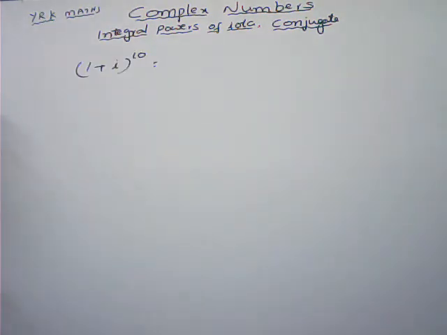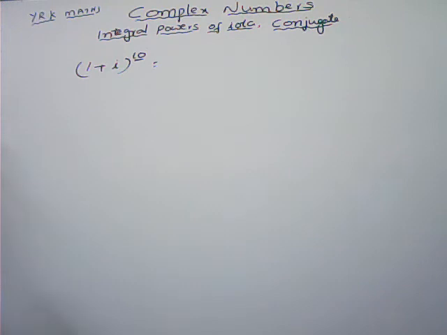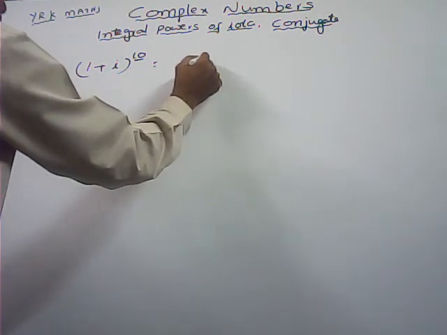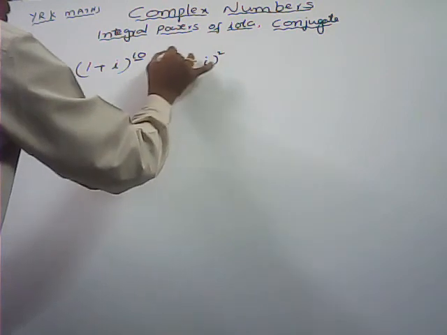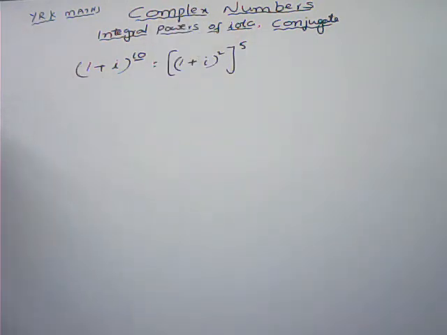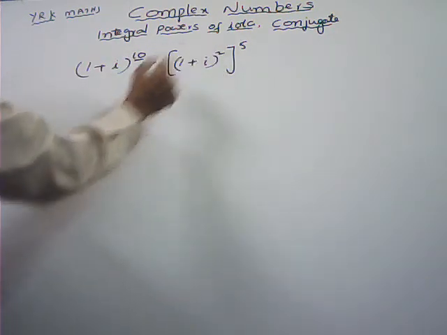Next, (1 + i)^10 is given. How to write it in the standard form a + ib? If the power is given and it is even, how to write this one? (1 + i) whole power 10, we can write as ((1 + i)^2)^5. Any even number is given, we can write it as 2 into something.